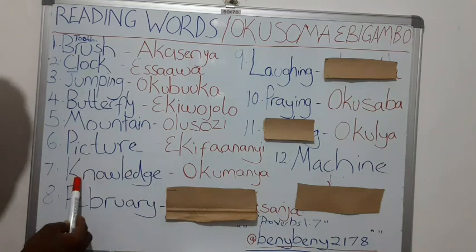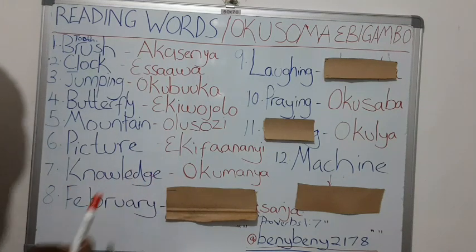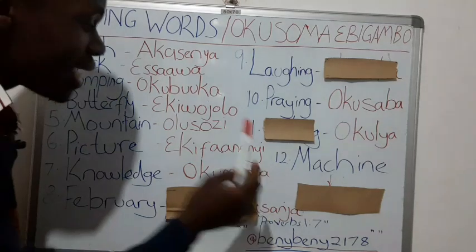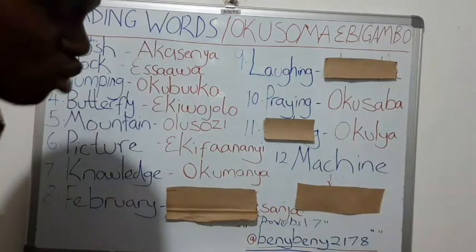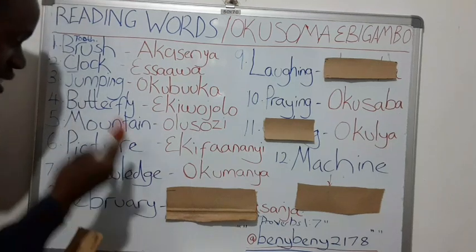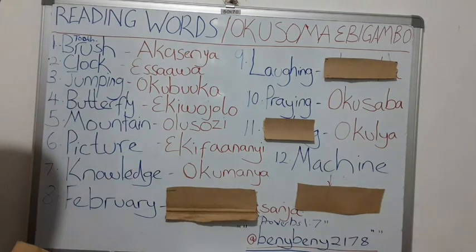Knowledge. Knowledge in Luganda is okumanya. Okumanya, like you know something. Knowledge, you have knowledge about it. Okumanya. It is knowledge. Okay.